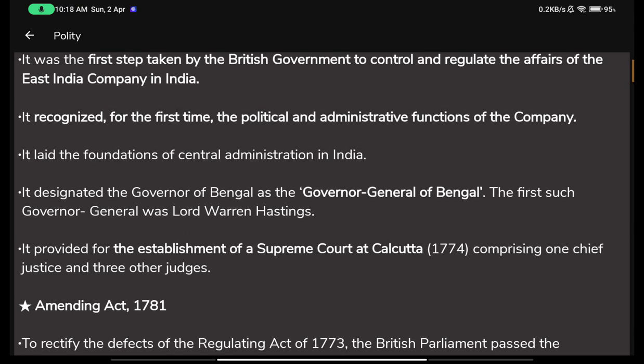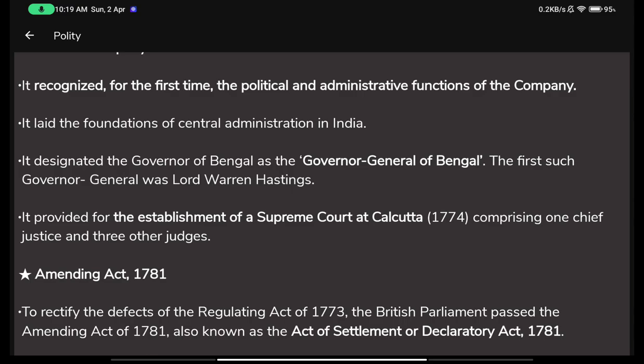It was in 1774. So the Regulating Act was in 1773, right? Like 177 and then half of 7 minus 1, that is 3, so 1773. And 1 year after that, the Supreme Court of Calcutta was established, just 1 year after that. So it shouldn't be that hard to remember, right?